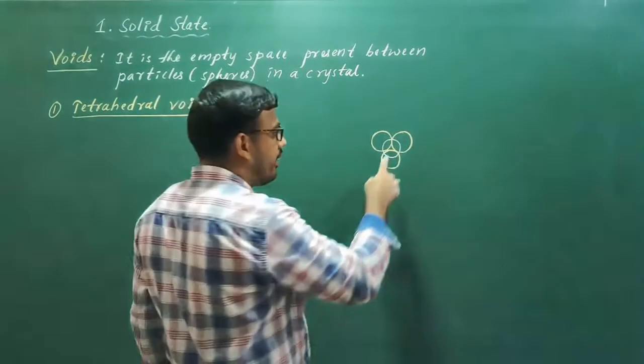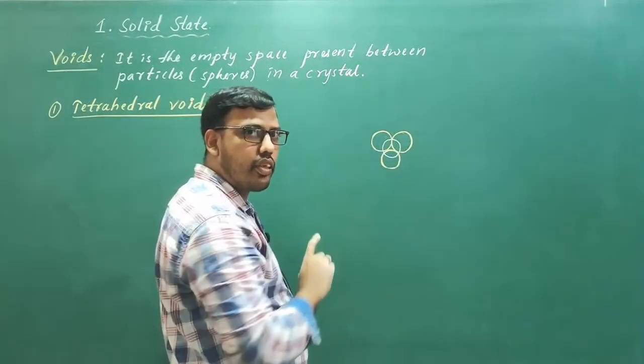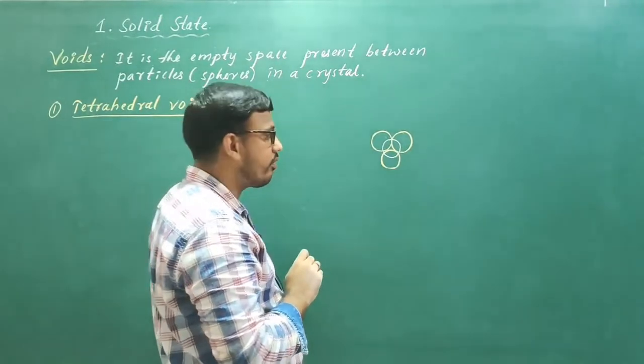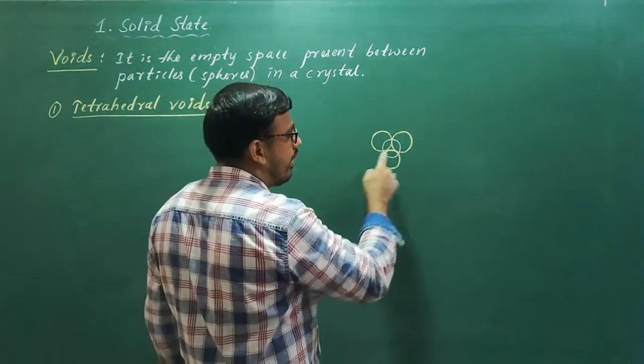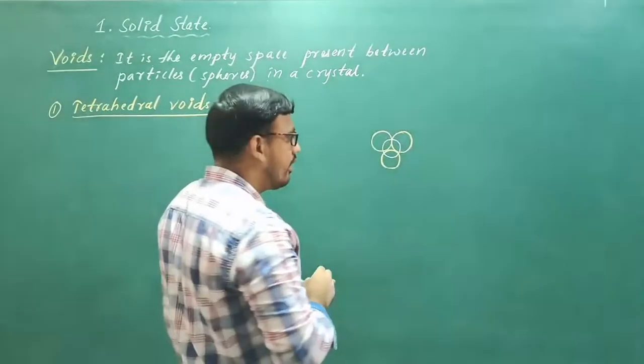Now you consider the empty space present between these four atoms or spheres. So now there is a hole or an empty space present between these four particles.